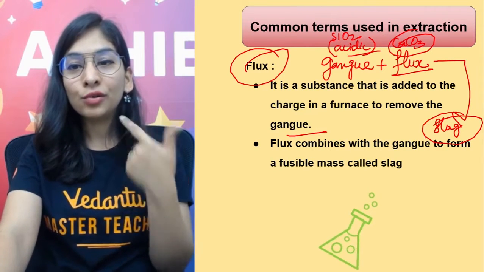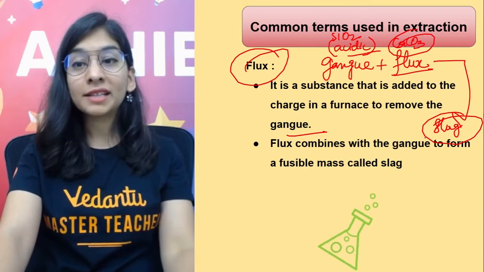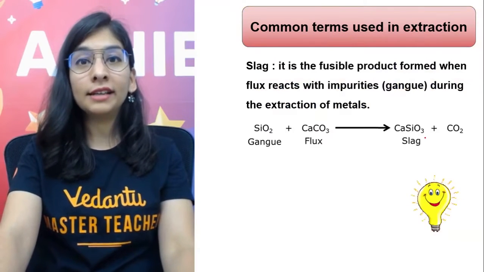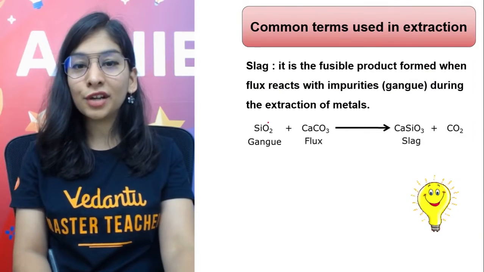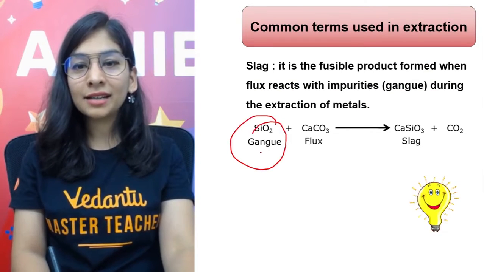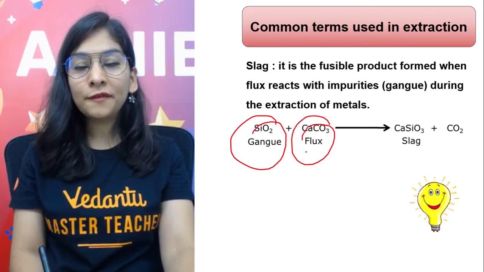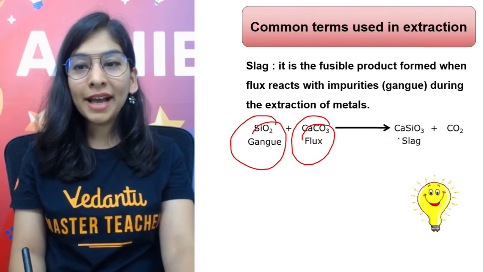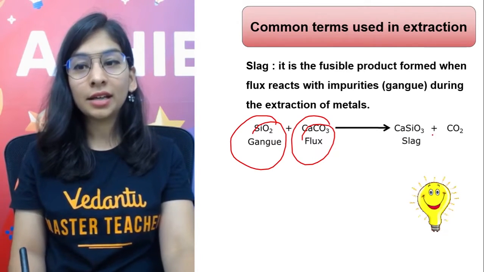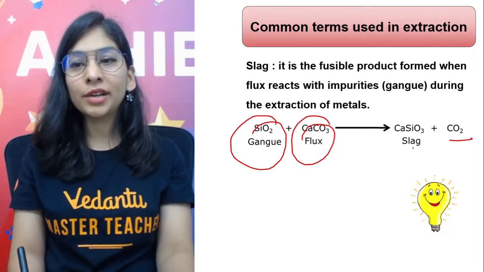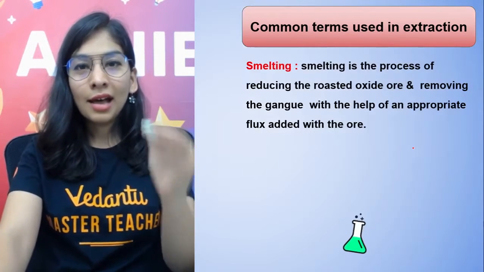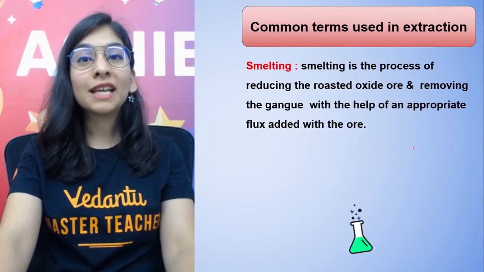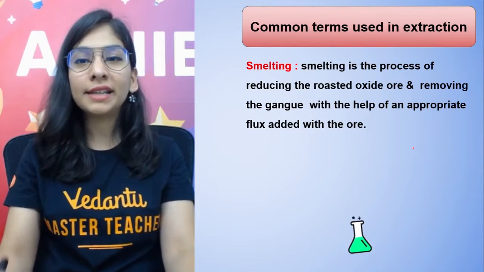Now you know flux, you know gangue, which is also called matrix, you know slag also, right? And see this, the equation is in front of you. If the gangue particle is silica, mixed with flux calcium carbonate, they combine together to give calcium silicate and CO2 gas. The gas will evaporate out, and you will get molten slag. I'll show you the diagram also of how that separates, because that process is called smelting.